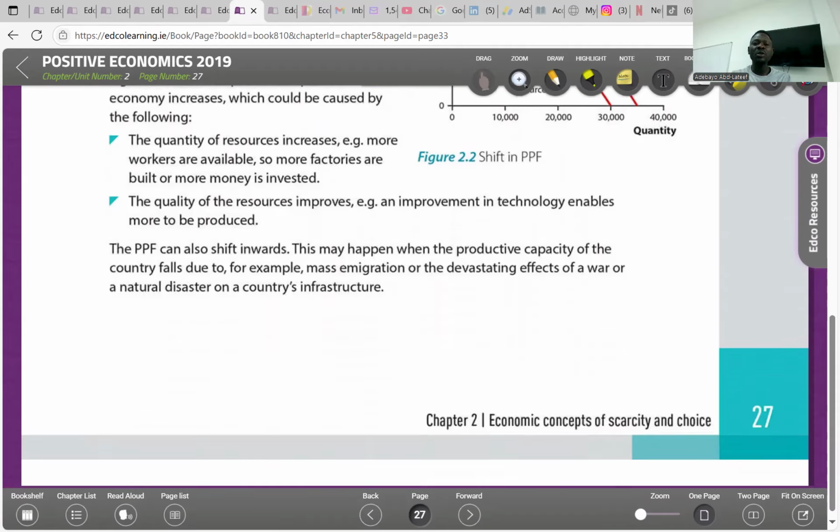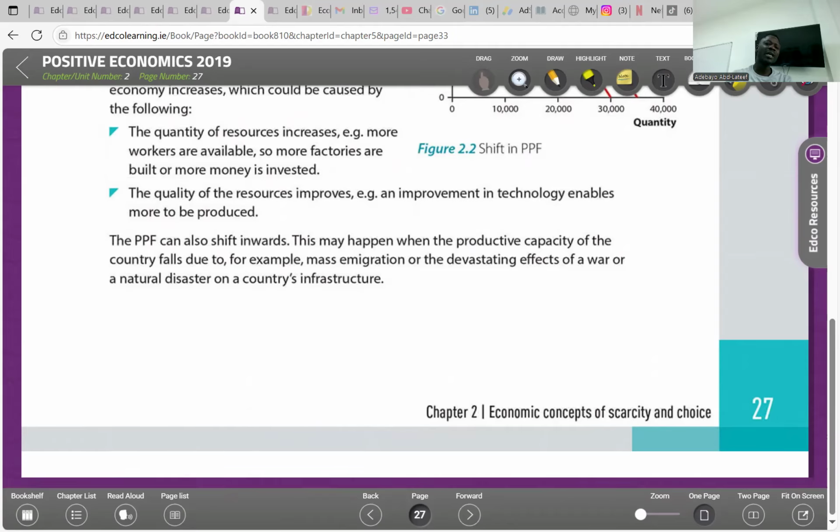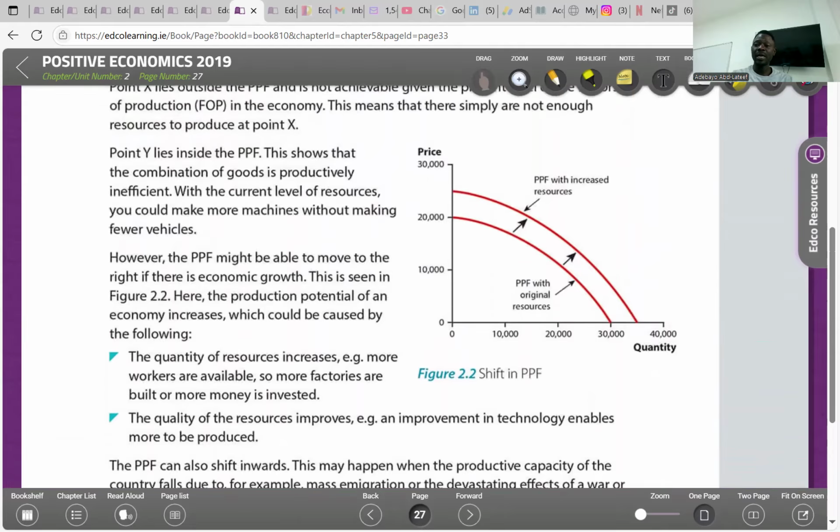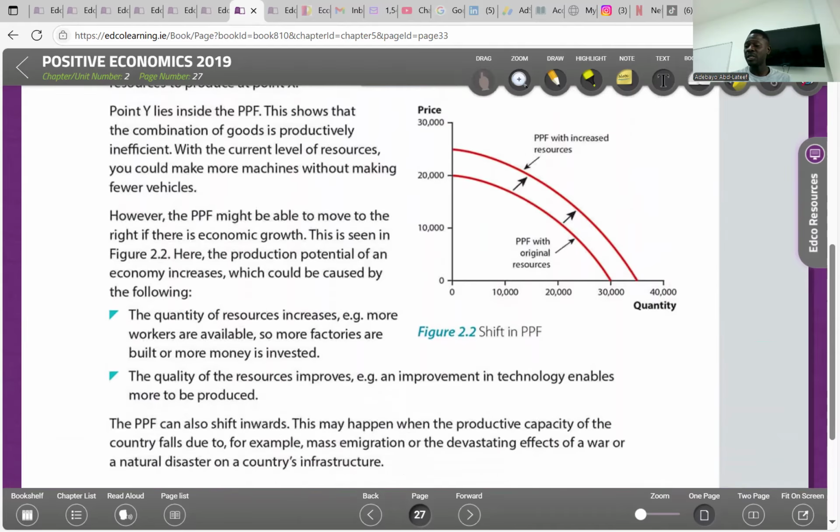So the PPF can also shift inwards. This may happen when the production capacity of the country falls due to the devastating effect of a war or natural disaster. The PPF can also move inward if there's a decline in growth, or there's a natural disaster, or there's war.